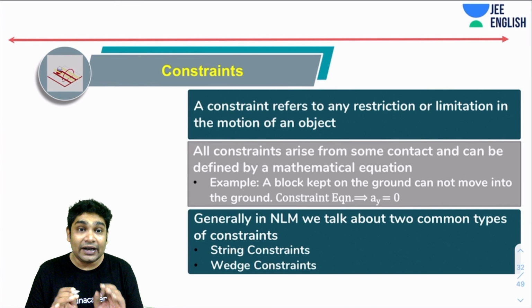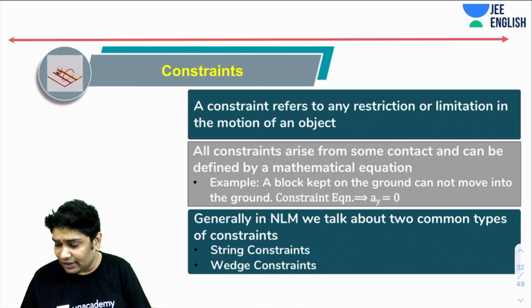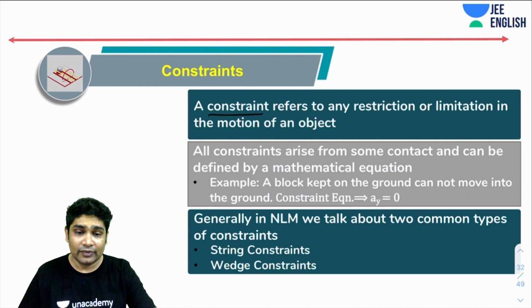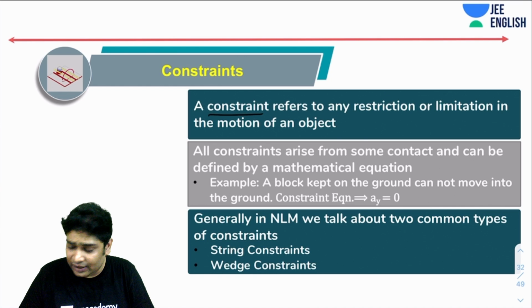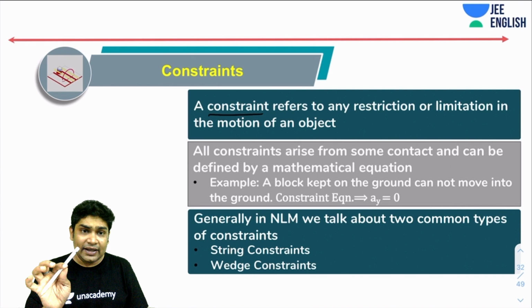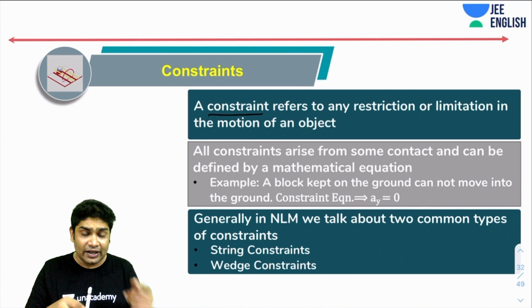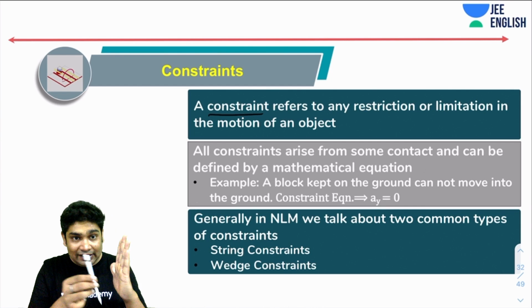A constraint refers to any restriction or limitation in the motion of any object. Constraint literally in English means any kind of restriction, any kind of constriction. All constraints or all restrictions in motion will arise from some kind of contact. So if nobody is in contact with this guy, it is free to move anywhere. Its motion won't be constrained. The constraints in its motion arise when it comes in contact with things.